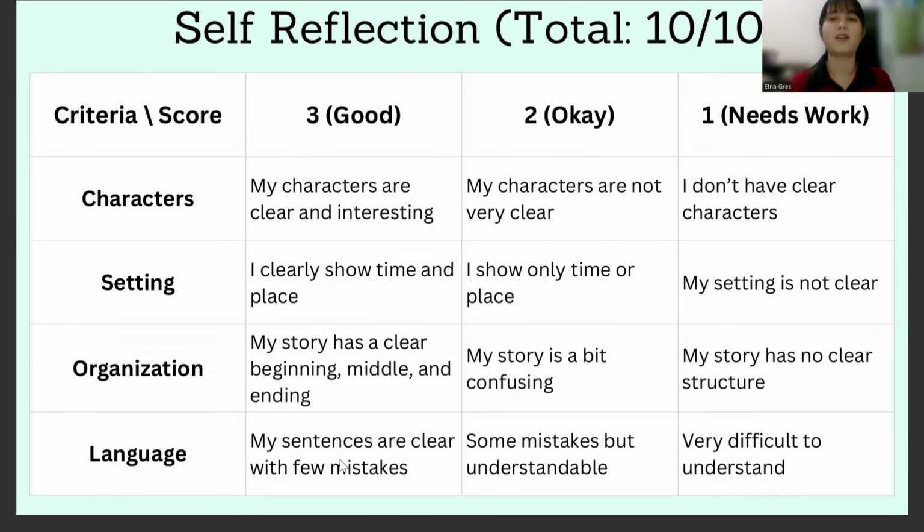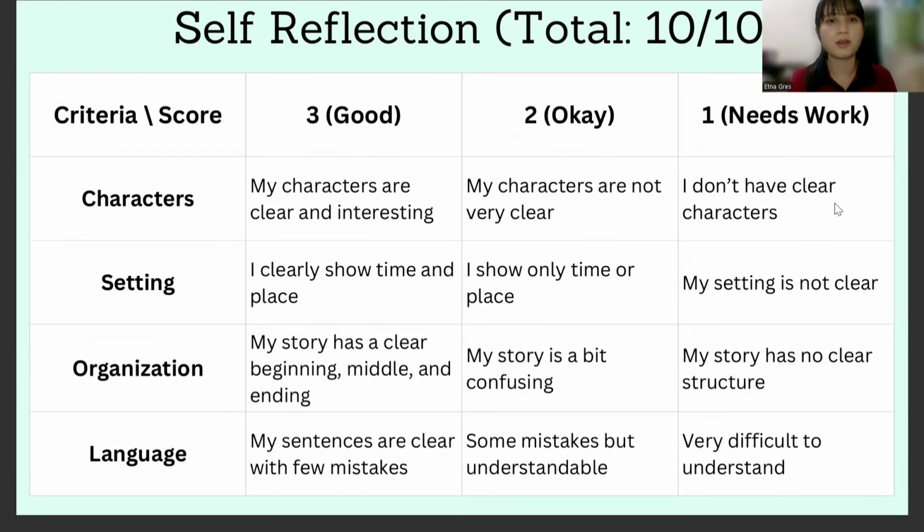So the total is 10 of 10. So it's like you give the score based on this rubric, okay, from your own story. So you have to write the self-reflection like this. From the rubric here, we can see that the first criteria is about the characters, and the score here, you can write 3, good, if your characters clear and interesting. You can write 2 for okay if your characters are not very clear. And then you can write 1 if you don't have clear characters.